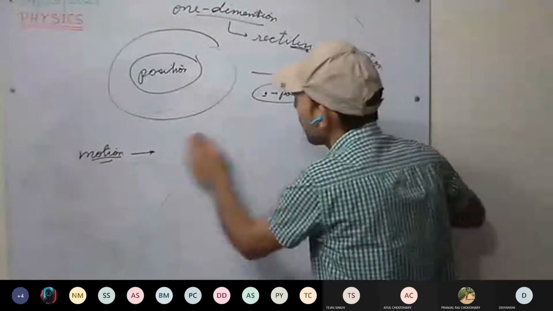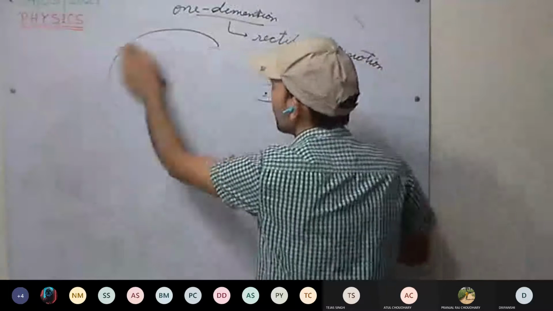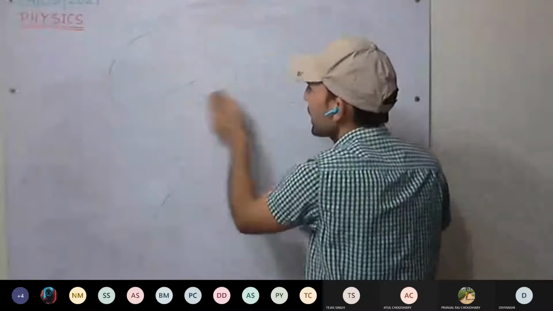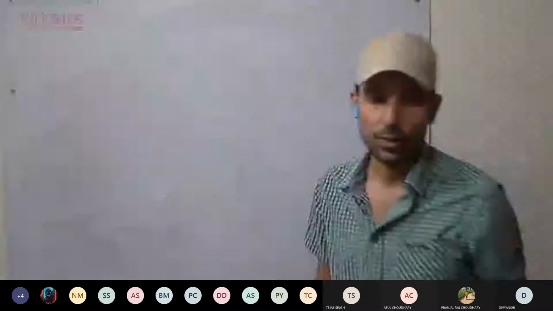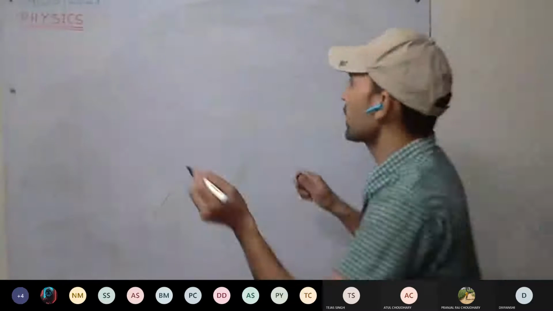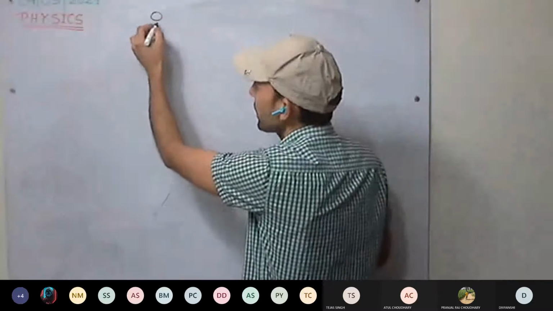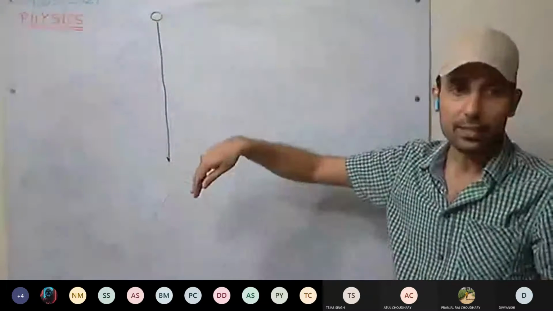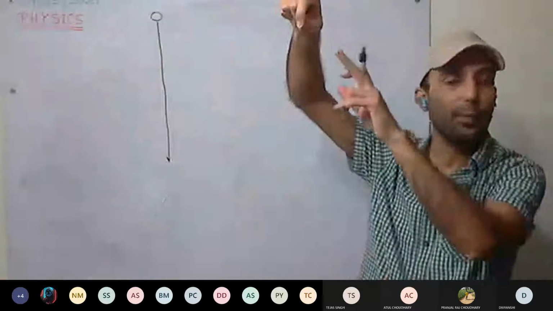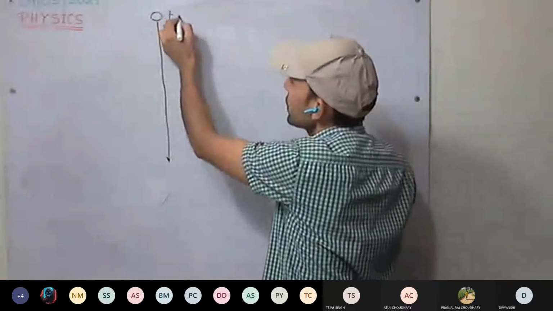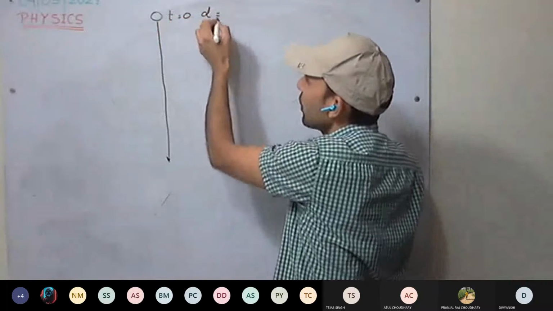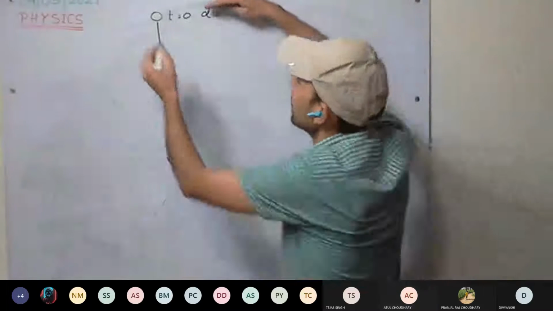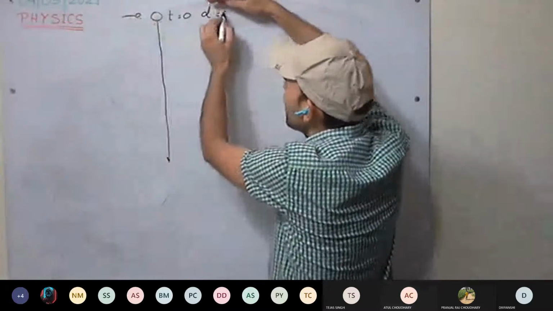Yes, sir. Now one example we will be taking. For example, how are we going to represent the motion? We have one body, or take one pebble or stone, and drop it. So it will be moving in a straight line. We have dropped it and started our time at that moment. So when t equals 0, how much will the distance covered be? Or you can take position. From here we started. This position we are considering as 0.